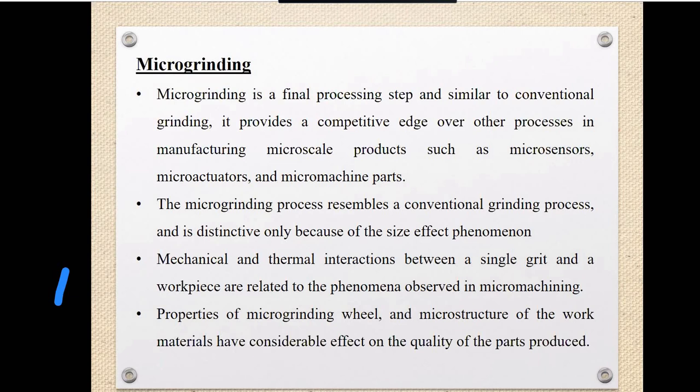So we can say that the quality of the product produced by this process is highly influenced by the process conditions, the properties of the micro grinding wheels, and the microstructure of the work material also. Not only the wheel, but what kind of material the work material is and what its microstructure is also has a big effect and influences the product quality.